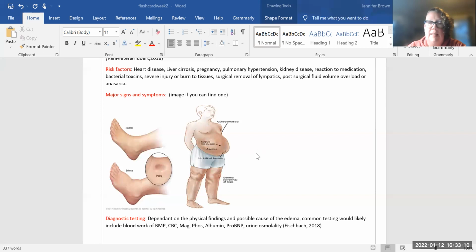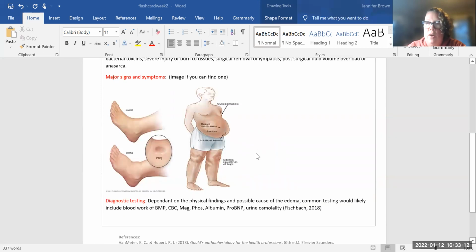So diagnostic testing for edema is going to be dependent on the physical findings and the possible cause of the edema. So if you have localized swelling, is it pitting or is it firm? Does this patient also have heart disease? Do they have weight gain? Is it dependent edema in the feet and ankles if their legs are down, and does it kind of resolve if they elevate their legs? Dependent edema can also be seen in the advanced third trimester of pregnancy.